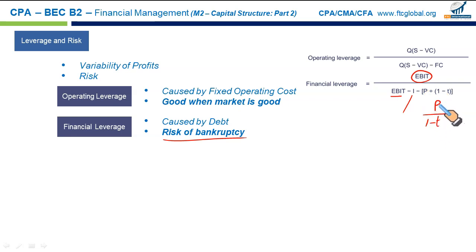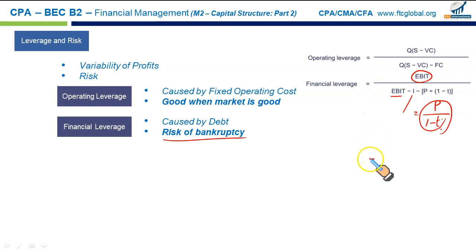Preferred stock dividends are paid out of after-tax income, so in order to add them into this denominator, we have to bring them back to a pre-tax number. So preferred stock dividend divided by 1 minus tax percentage gives us the pre-tax basis, and then we can deduct it from here.